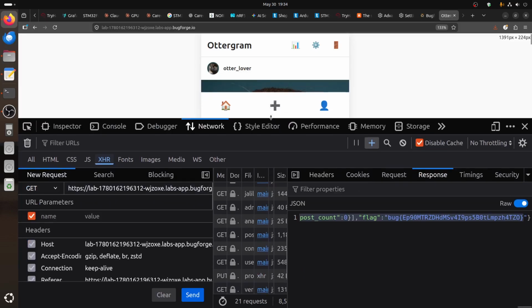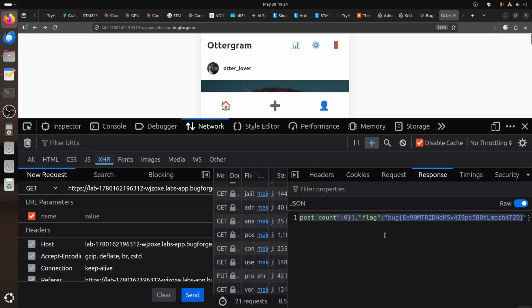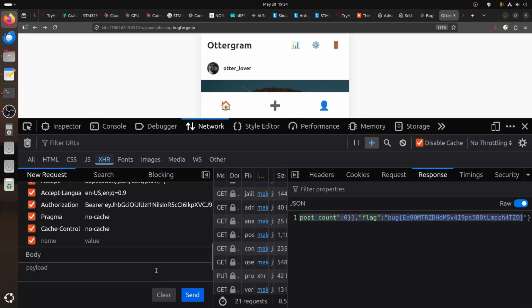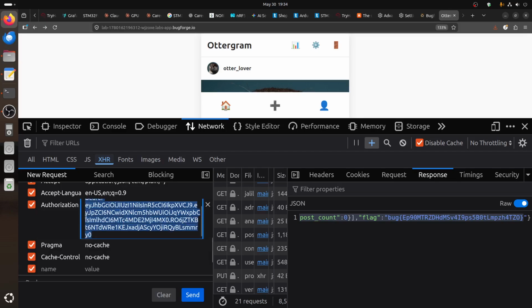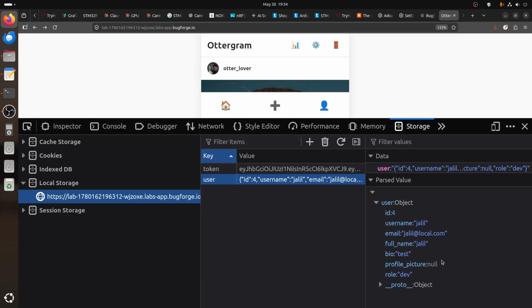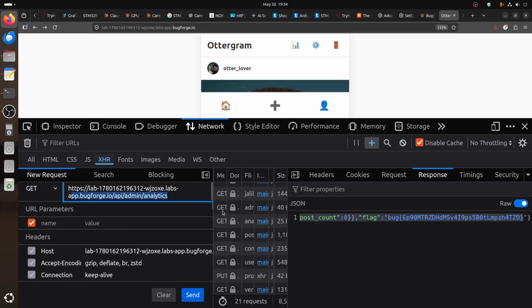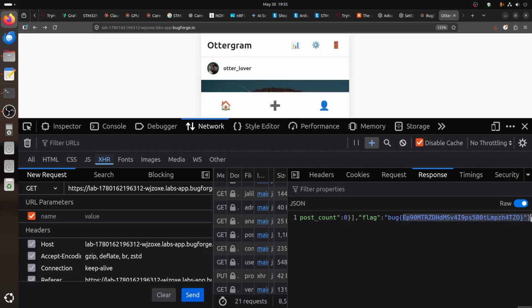You don't have access to it here for some reason. I don't know why, but if you use curl or something, you can view it. Before we couldn't, which means it doesn't check here. This doesn't have a role on it, so we need to change it. After we change the role, you can see now our role is dev, and because we are dev, we can talk to the endpoint, and of course we can get our flag for today.